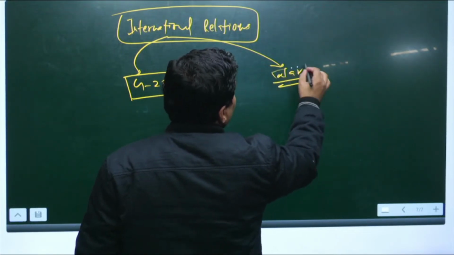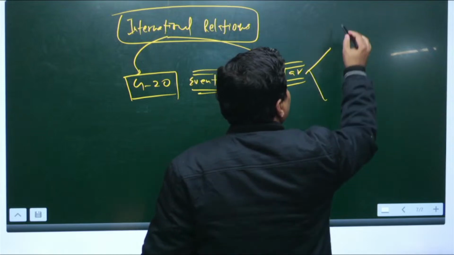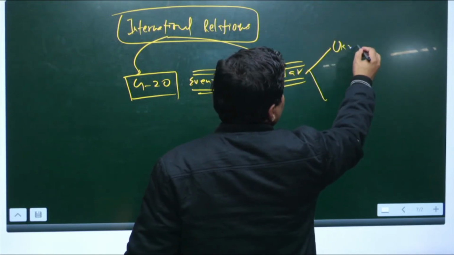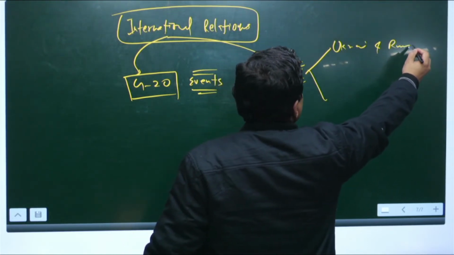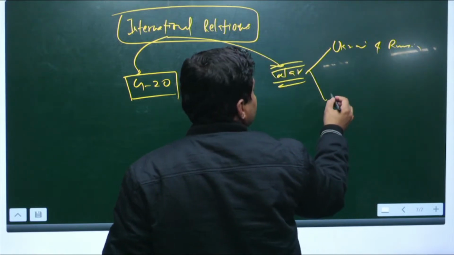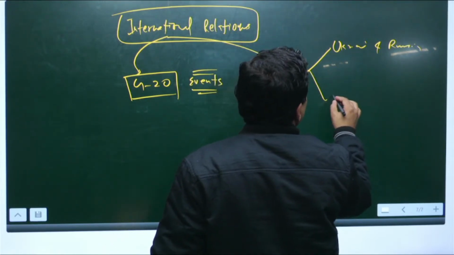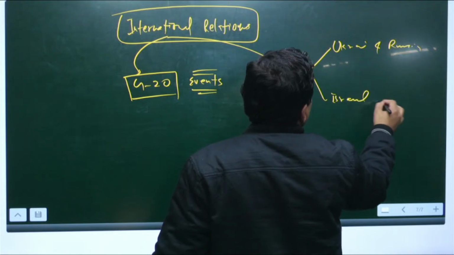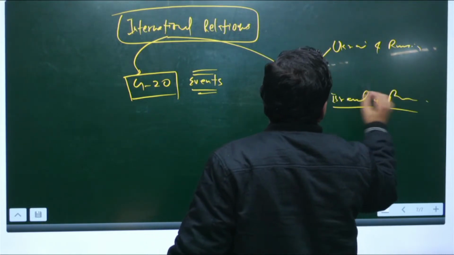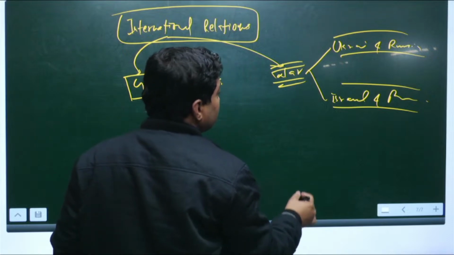One is Ukraine and Russia, and another is Israel and Palestine. Here you should focus on the bordering states.